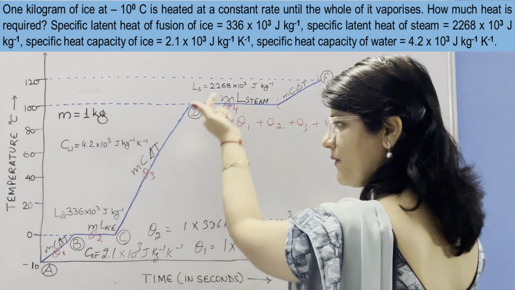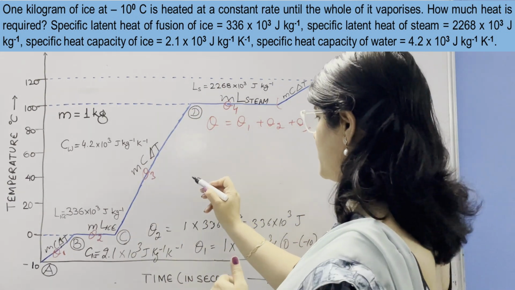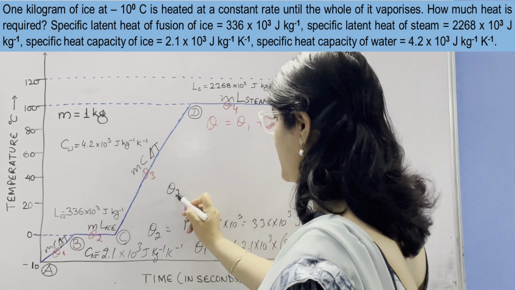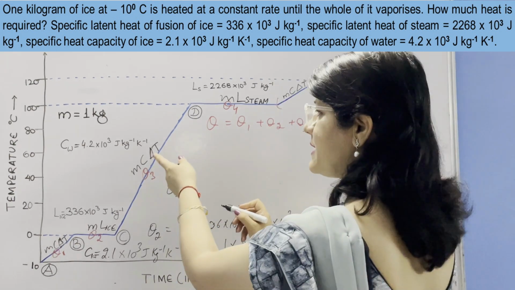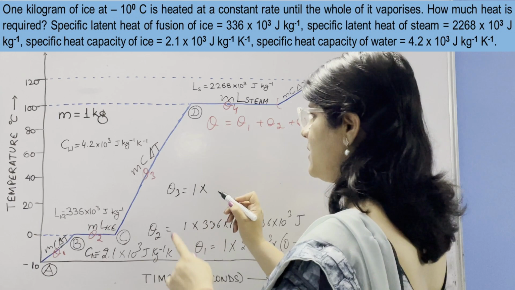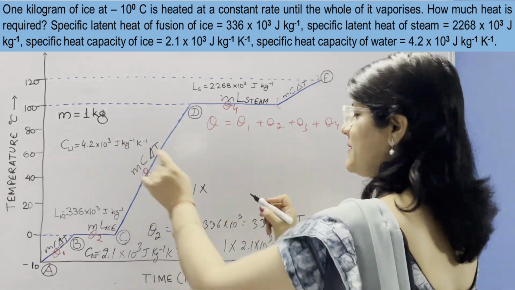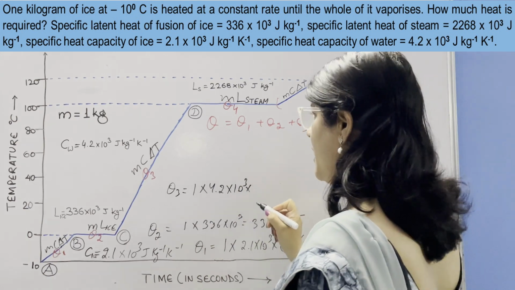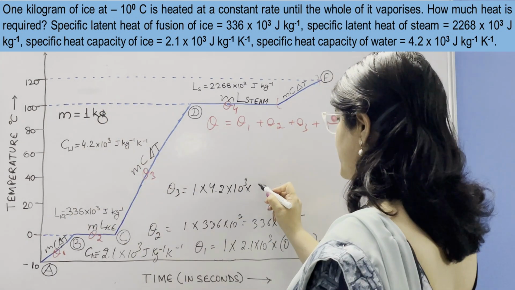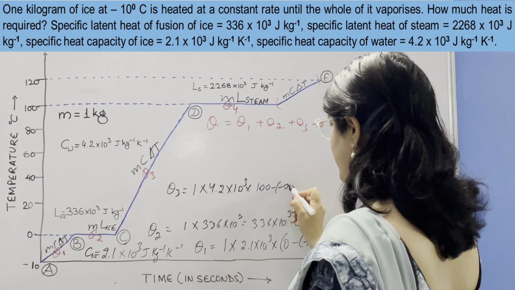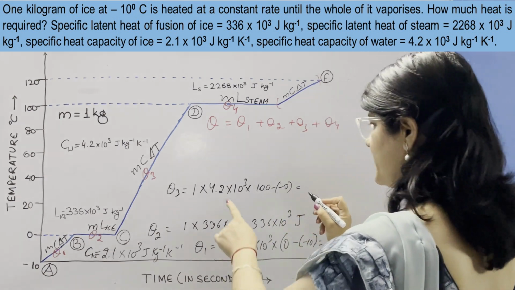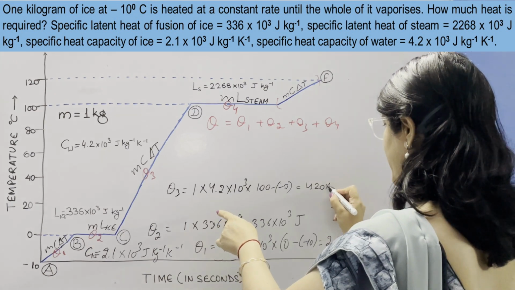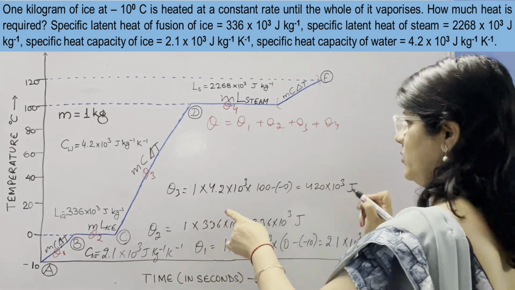Now this Q3 phase, when it is converting into water at 100 degrees Celsius from 0, Q3 is equal to MC delta T. M remains 1. C, it means specific heat capacity of water. Its value is 4.2 into 10 raised to power 3, and final temperature is 100 minus 0. So value comes out to be 4.2, it means 420 into 10 raised to power 3 joule.